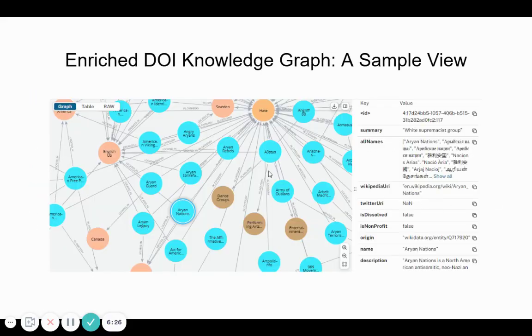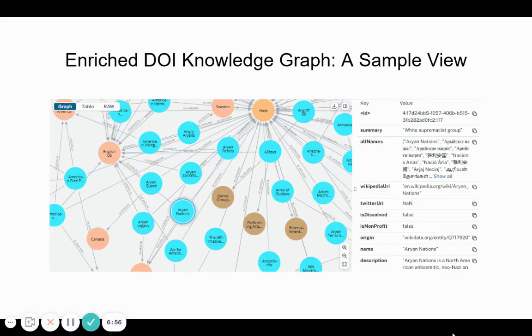Then we have the knowledge graph, the enriched knowledge graph that stores the dangerous individuals and organizations. Here is a preview, a screenshot of what the underlying knowledge graph now looks like once it has been enriched and ingested into Neo4j. You can see here we have our knowledge graph of organizations that have been linked to the hate policy category.